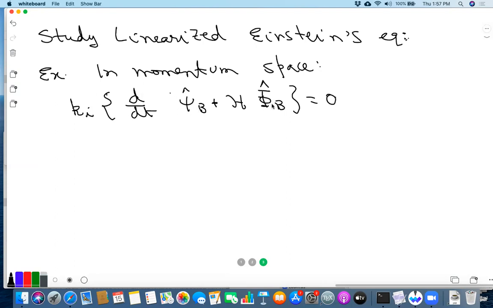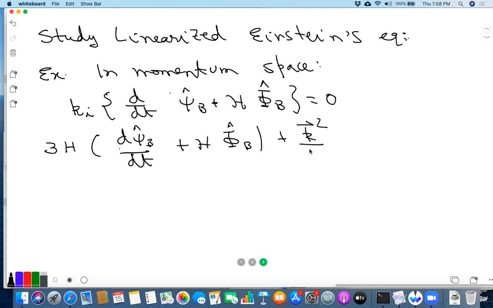So this is the momentum space Fourier transform of this, and then 3h times d psi hat b/dt plus h phi hat b plus k square by lambda square psi hat b equal to 0.